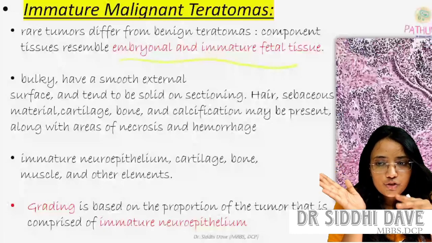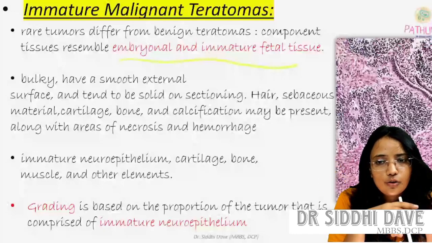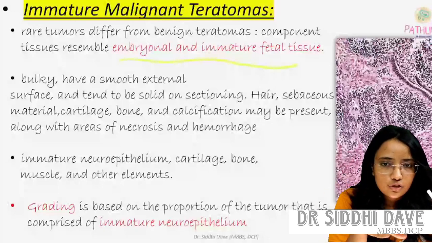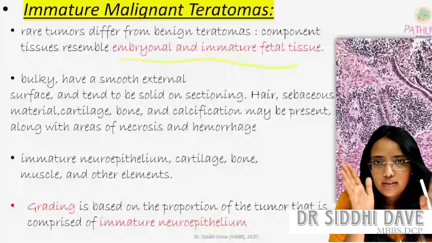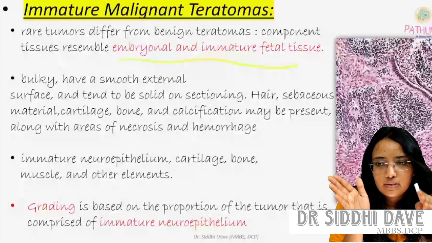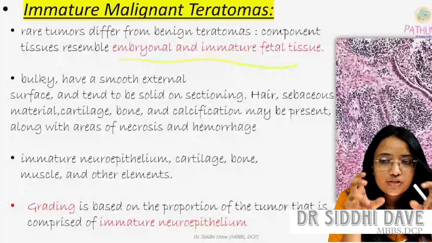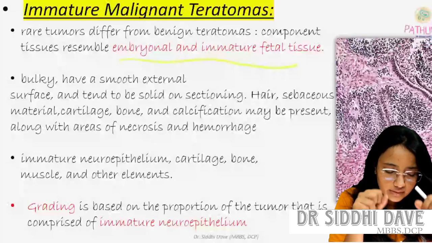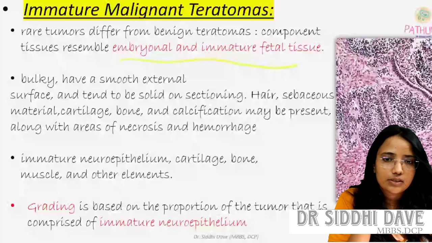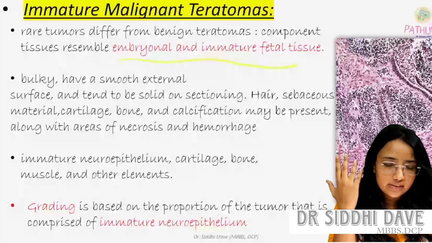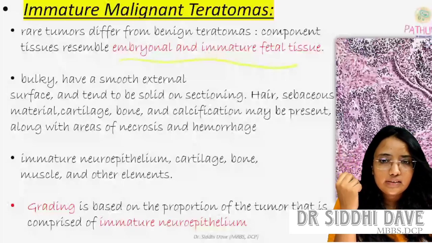But in histology, the structures will look like immature or fetal parts, and grading of this tumor will be based on the proportion of immature neuroepithelium in the specimen. So the figure behind me is the immature malignant teratoma. You are seeing the immature neuroepithelium.